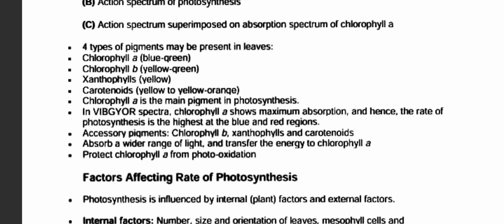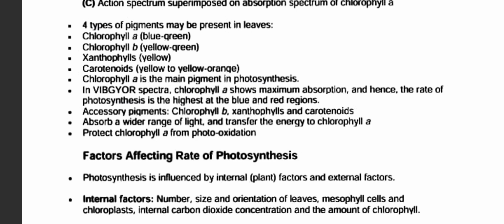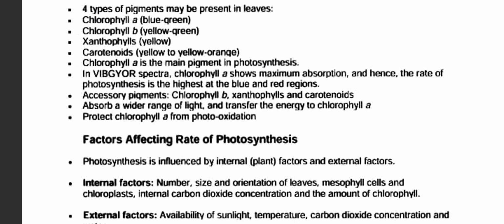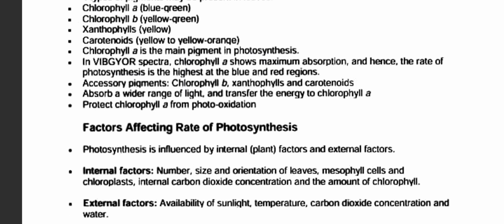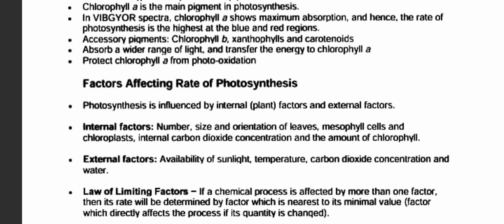In the VIBGYOR spectrum, chlorophyll shows the maximum absorption, hence the rate of photosynthesis is highest in the blue and red regions. Carotenoids absorb a wider range of light, transferring the energy to chlorophyll, and protect chlorophyll from photooxidation.